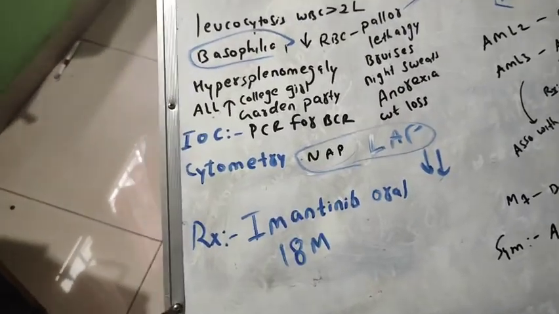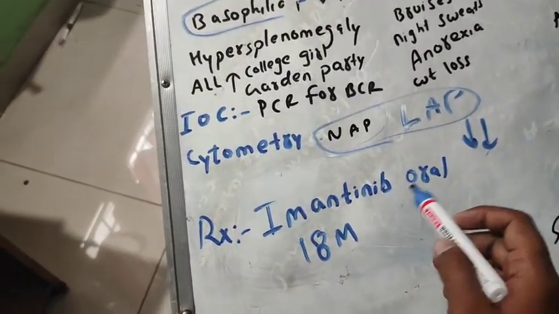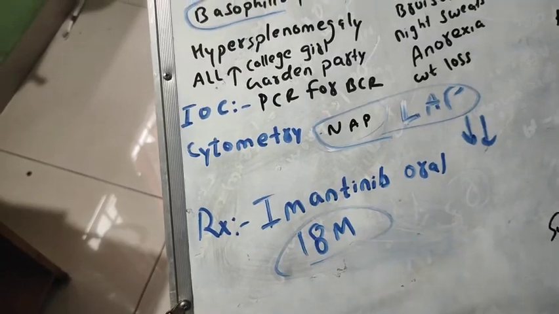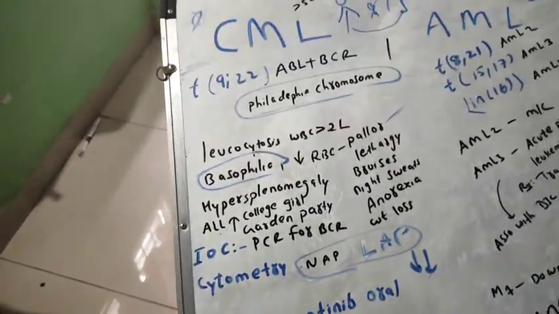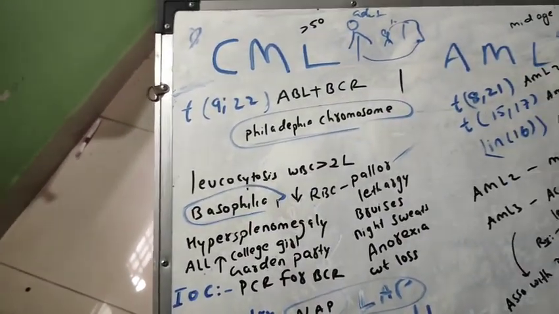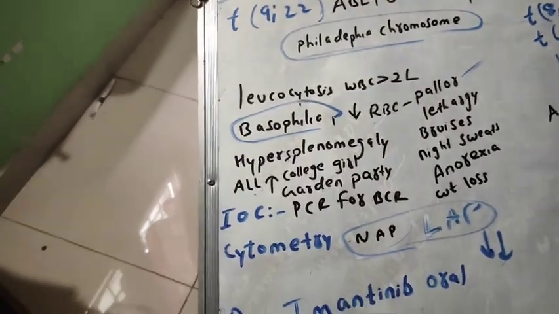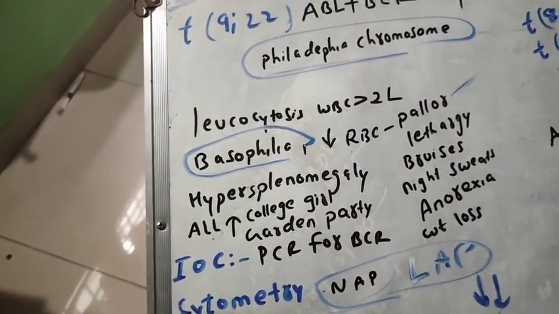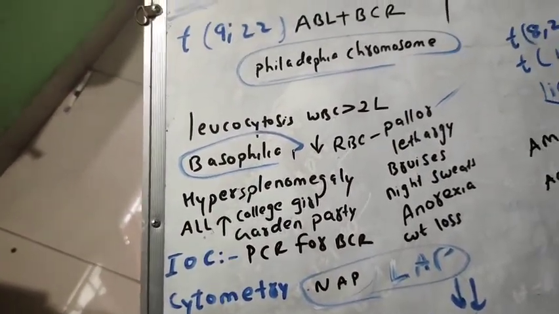Now, what is the treatment? It is imatinib, an oral tablet, given for 18 months. All the symptoms are similar everywhere. Remember this: CML is very important, and mostly they are going to ask about CML.